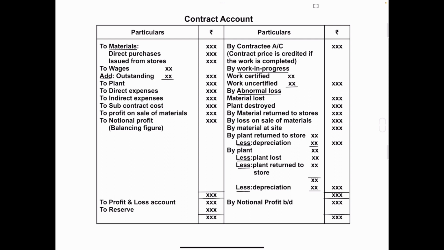We will discuss the format of contract account. From this chapter, contract costing, one 5 marks question and one 15 marks question will be asked. The 5 marks question will be like calculating the profit on incomplete contracts, and the 15 marks question is preparing the contract account. So this chapter is very important. Let's start the discussion on the format of contract account.